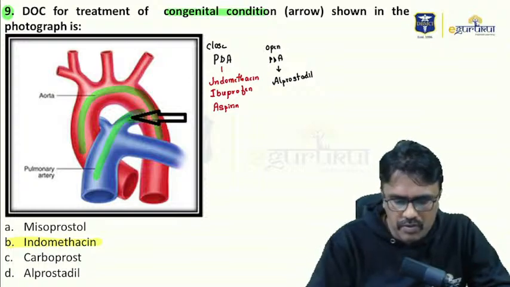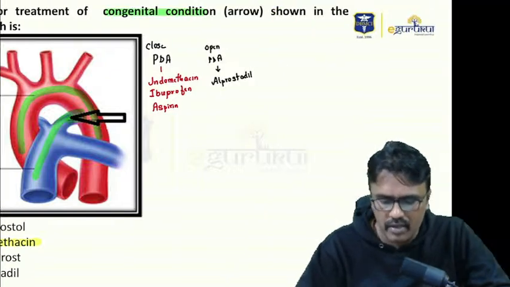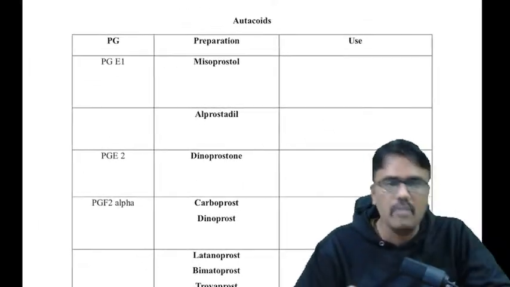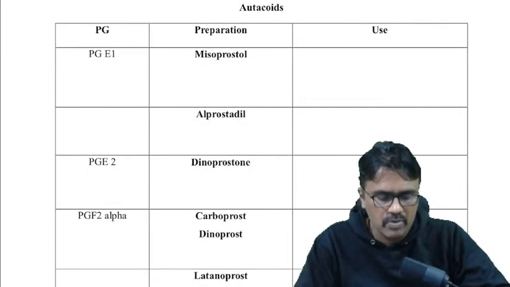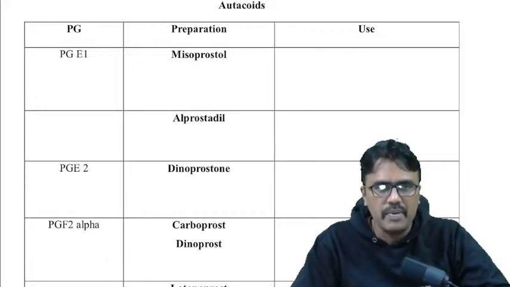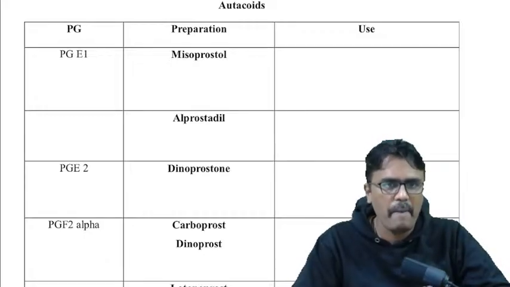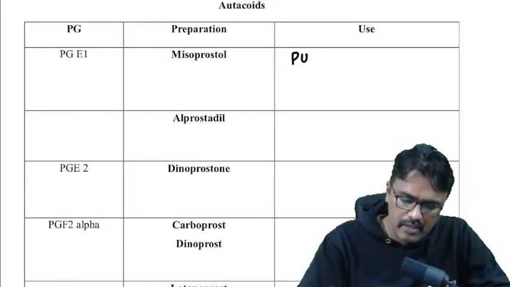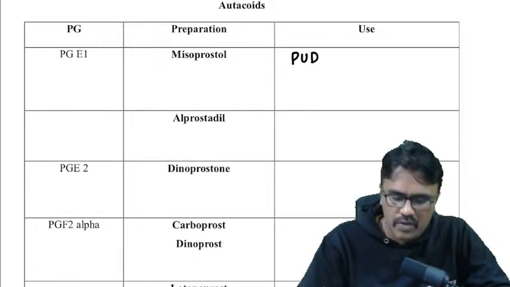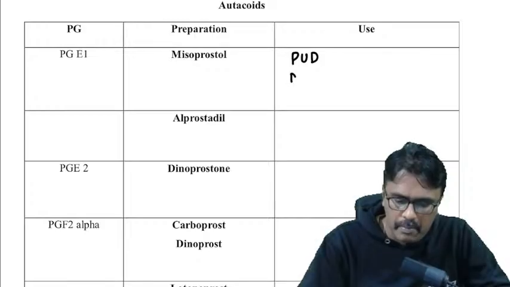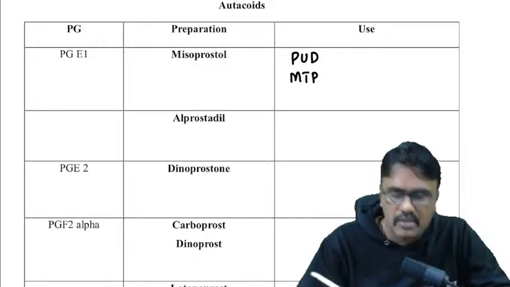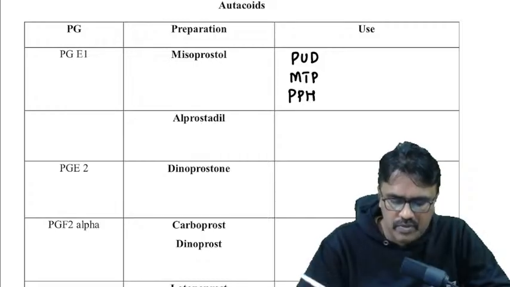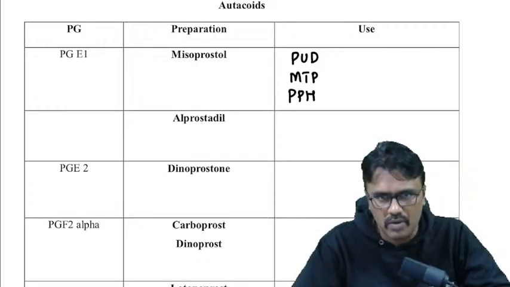What about other drugs, misoprostol, carboprost? To open, what we use is alprostadil. So let me give a list of prostaglandins what we use in therapy. I have made a list for you. Now, prostaglandin E1 preparation is called misoprostol. So, misoprostol is used for peptic ulcer disease. We use it in medical termination of pregnancy and also for postpartum hemorrhage. So, these are the uses of misoprostol.